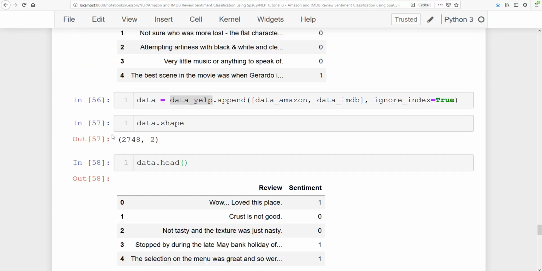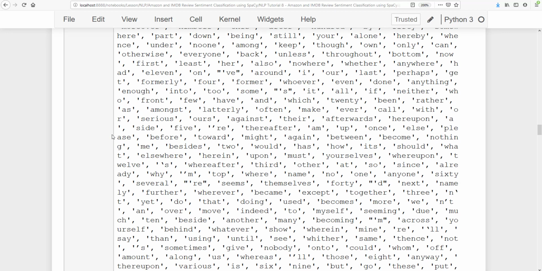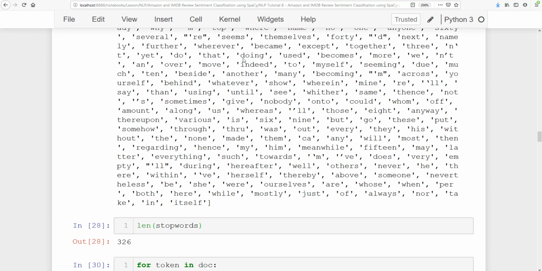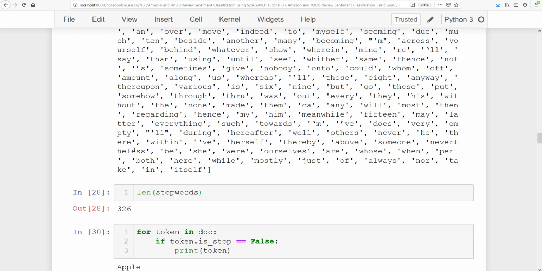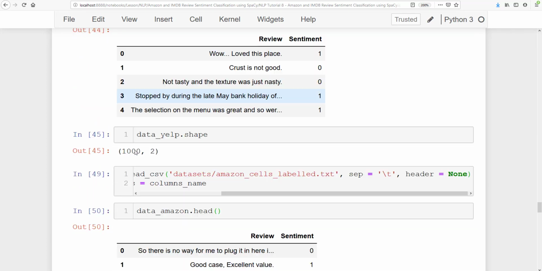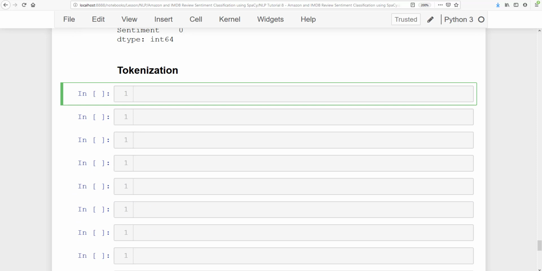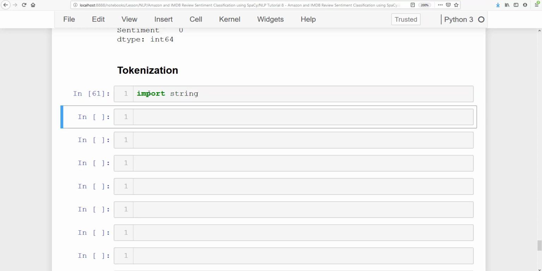All right, so now the data is ready. Earlier I told you that we will first be doing tokenization, then removing stop words and punctuations, then doing lemmatization, and then converting all the text into lower case format. So let's first do the tokenization. For tokenization, I'm going to first import string, and from that I need to get the punctuation.